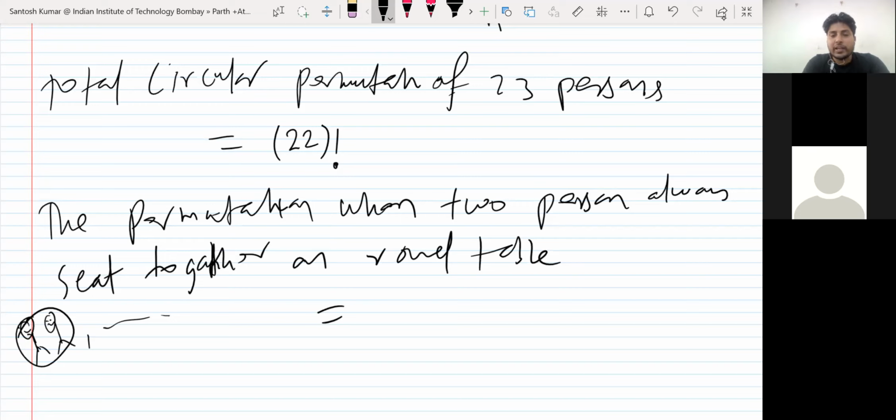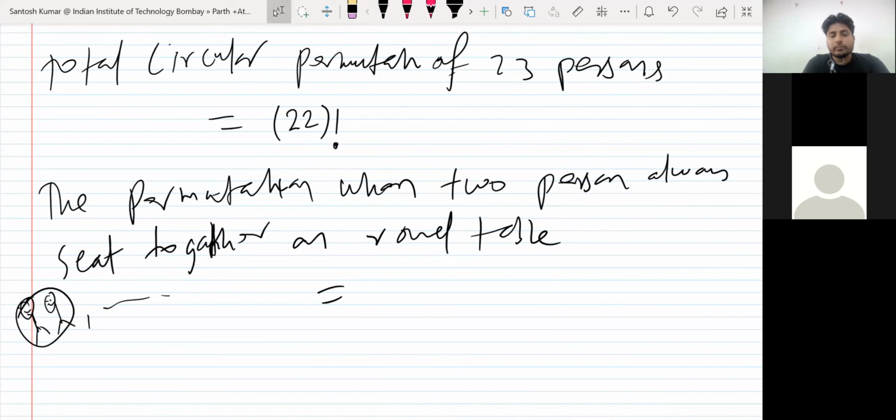So now how many objects do I have? I had 23 objects, but these two I will keep as one. I will assume it as one object. So how many objects do I have now? 22, right? Because 2 plus 21. So I will assume these two as only one. So we have 22 objects now. 22 objects can be arranged in 21 factorial ways on a round table. So circular permutation of n objects is n minus 1 factorial. Because of that, 22 persons can be arranged in 21 factorial ways.